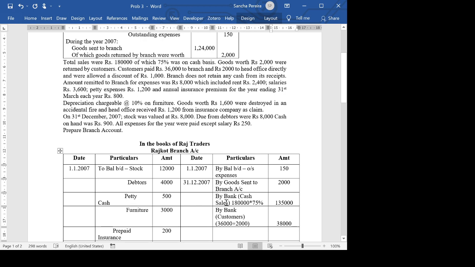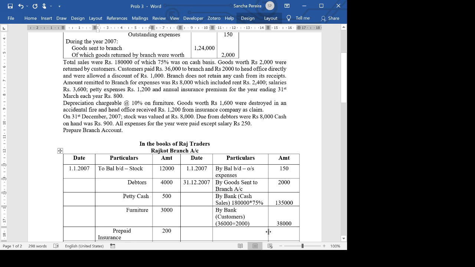Now, some people may just put by bank once and then show all these calculations, cash sales, receipt from customers. That is also fine. You can just put it once and show it under that, like how we show balance brought down and show all the items. Okay. This can also be done. So you can just show by bank and show all the items under it.